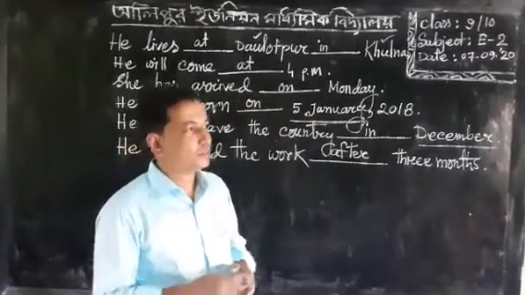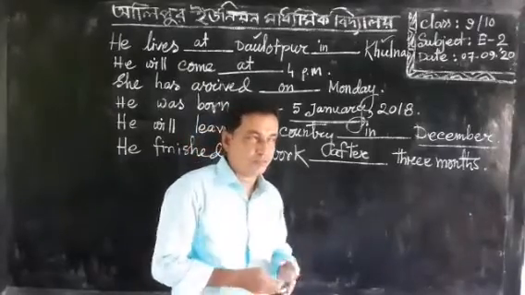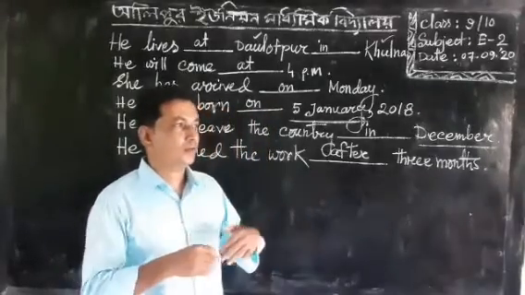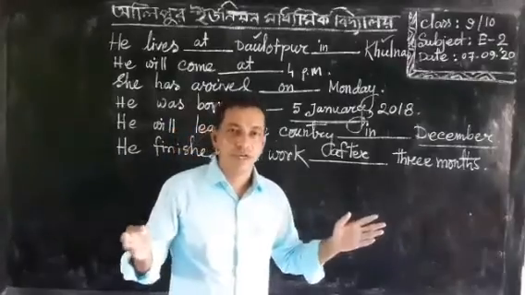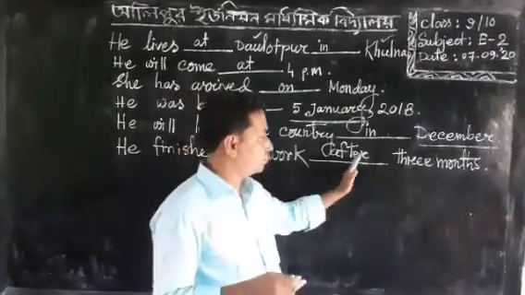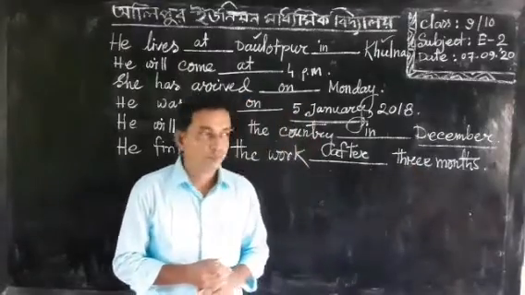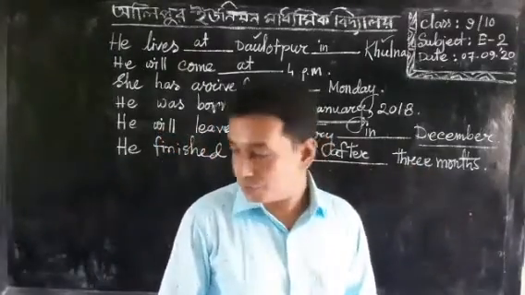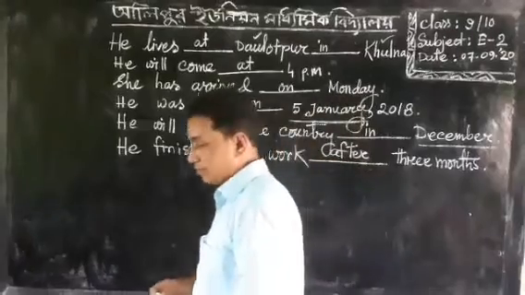And if the sentence indicates past tense and there is a period of time, we have to use after before that time. So, dear students, I am going to give you another type of sentence.